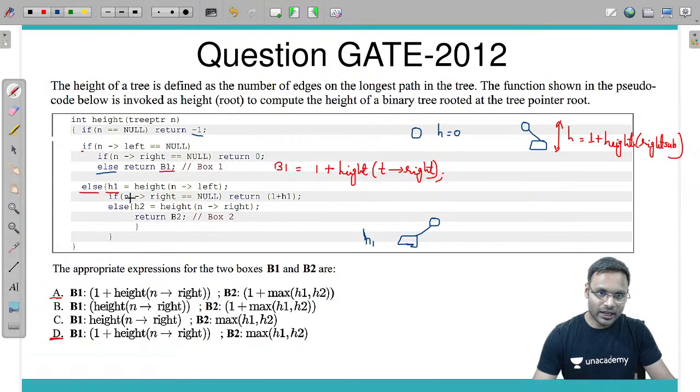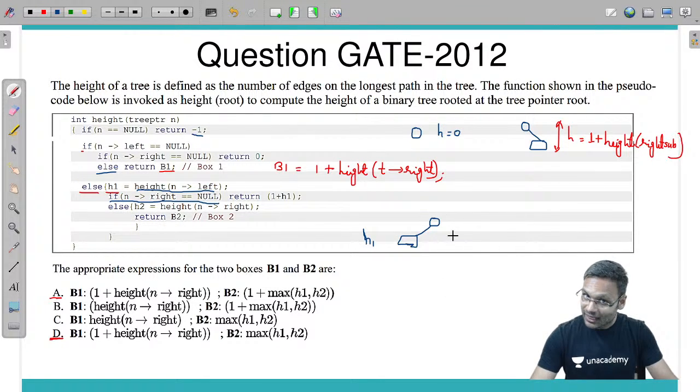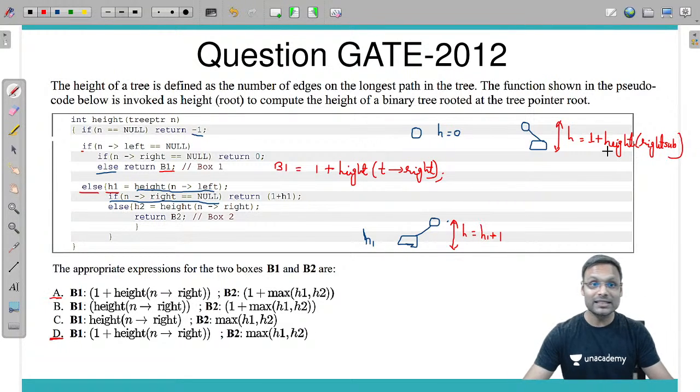Look at this, h1 is equal to the height of the left subtree. Now you are checking whether the right subtree is present or not. If the right subtree is null, then the height of my tree will be based only on the left subtree, because the nodes are here, so the height of my entire tree will be h1 plus 1. That is, h1, the height of the left subtree, plus 1 if the right subtree is null.